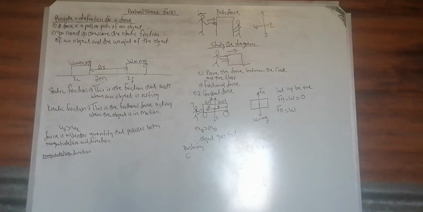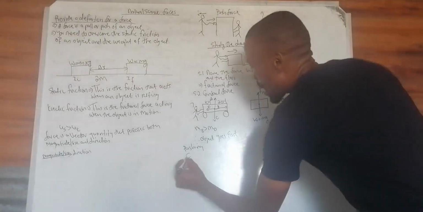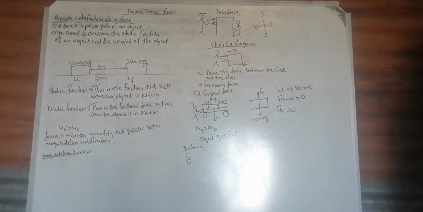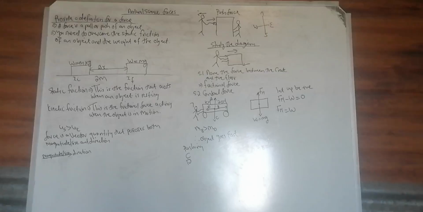D is the one that represents the frictional force, which is a force acting in the opposite direction. Only the force of friction is in the opposite direction.